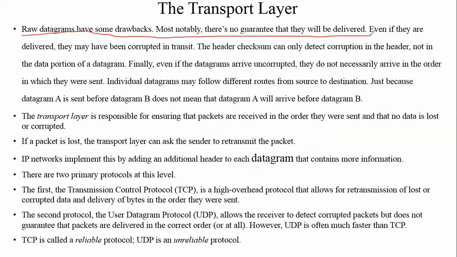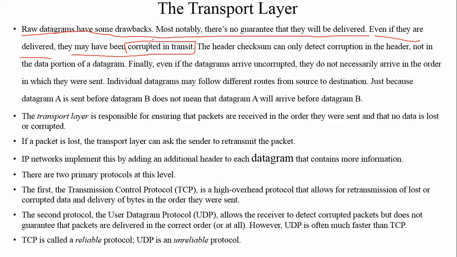Actually, what happens when one computer transmits data in packets is that they could be damaged, or there can be loss of some packets, or they could be corrupted for some reasons. Even if they are delivered, they may have been corrupted in transit.